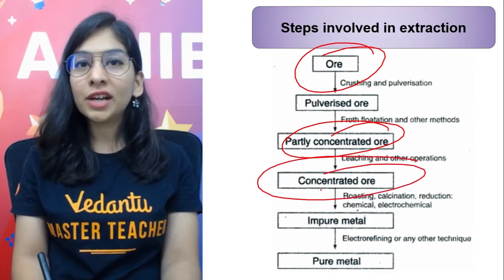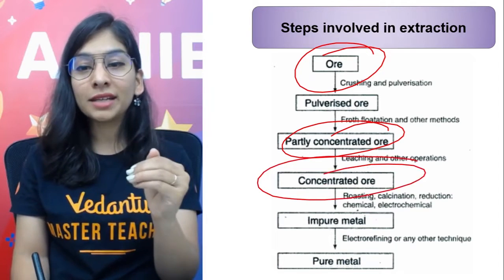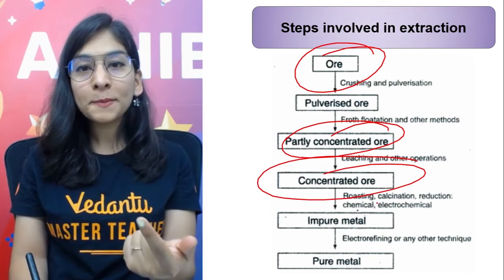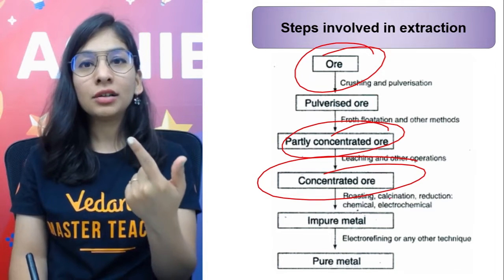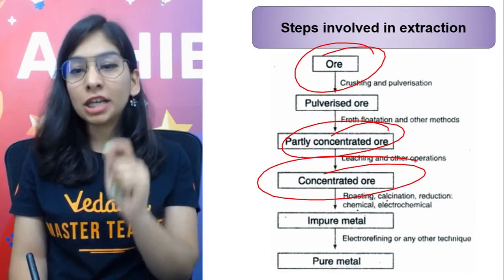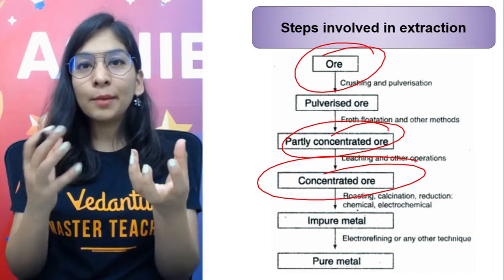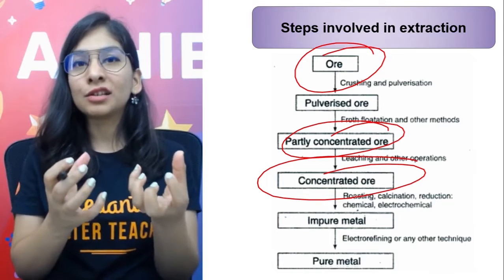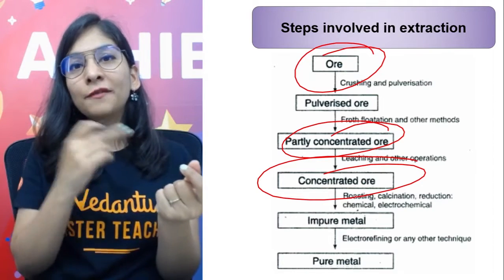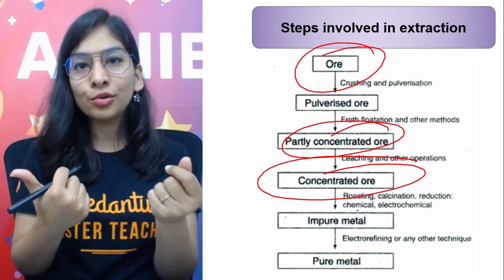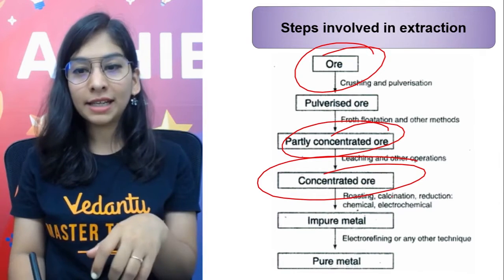When we get the concentrated ore, depending upon the ore of the metal, we'll be doing some processes like roasting, calcination, that finally give me metal oxide. Roasting is a process where I'll have my sulfide ore and I'm going to heat it with an excess of oxygen, so that sulfur will go with oxygen in the form of SO2 and I'll be left with metal oxide.